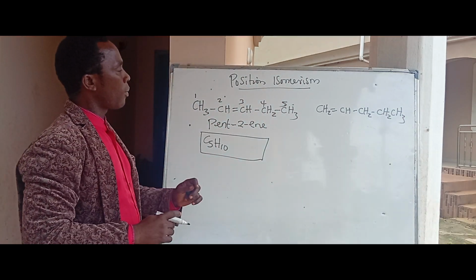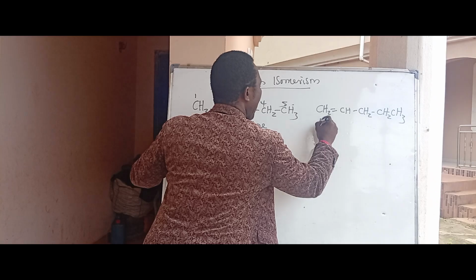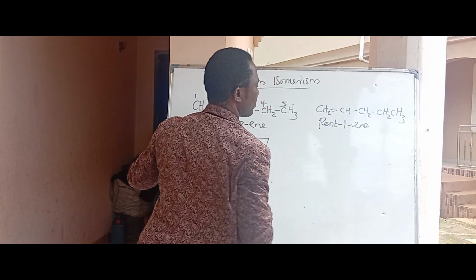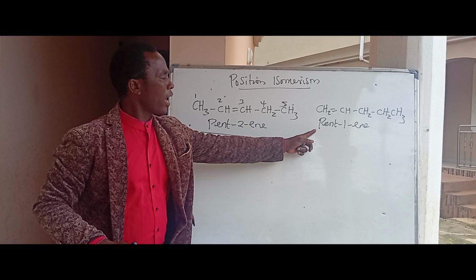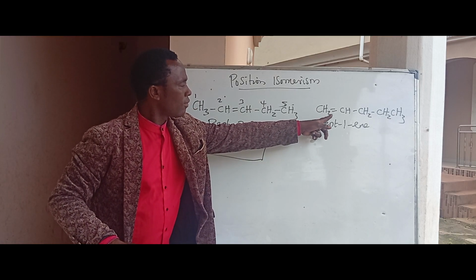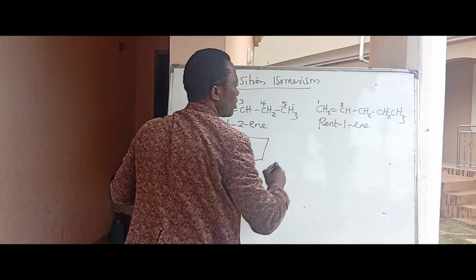If you look at this second compound, you see that this is pent-1-ene. The functional group is at position number 1. This is 1 and 2.